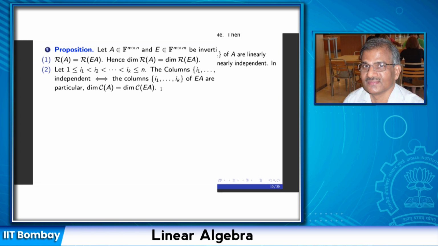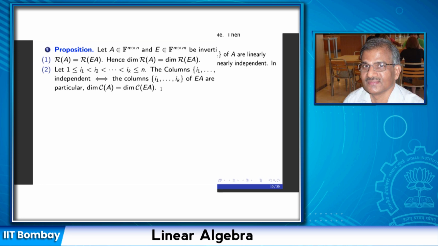This part 2 says that if certain columns of A are linearly independent, they will continue to be linearly independent when we apply elementary row operations, and therefore the dimension of the column space of the row echelon form of A and the dimension of the column space of A are one and the same.